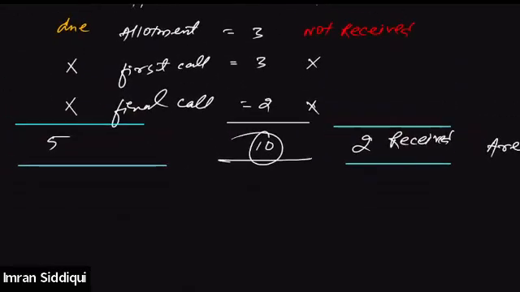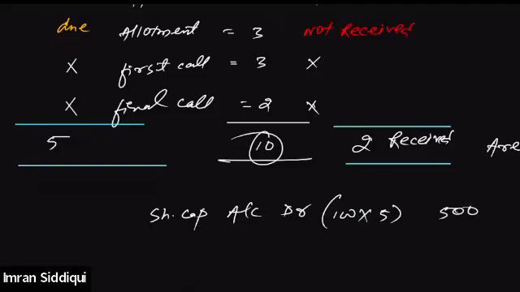So in this question, the journal entry will be: share capital account debit, for 100 shares we'll multiply this with the called up value. Called up value is 5 rupees. Is that right? 100 into 5, which is 500. To share forfeited account.